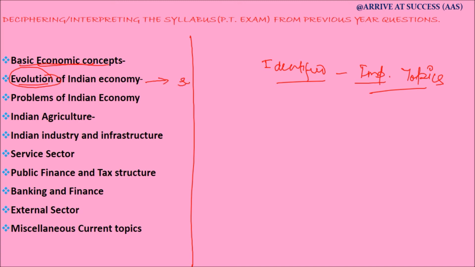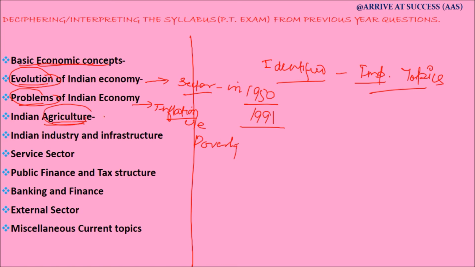Questions are asked regarding what was the status of one sector in 1950 or before the liberalization of economy, and after that, such kind of questions are asked. Then problems of Indian economy is an important topic, like questions on unemployment, inflation, poverty are asked here. Then Indian agriculture is an important topic both for mains as well as PT, and therefore we have already termed it as agronomy. Next important topic is Indian industry and infrastructure. Questions are asked regarding them also.